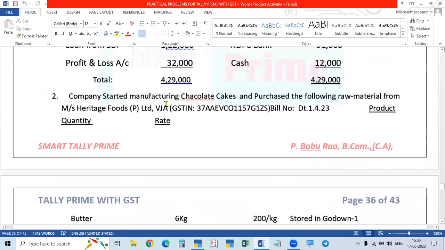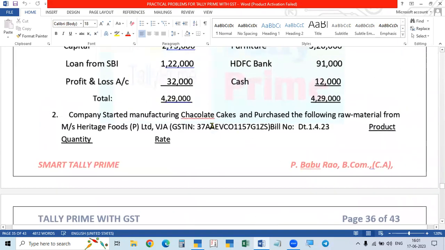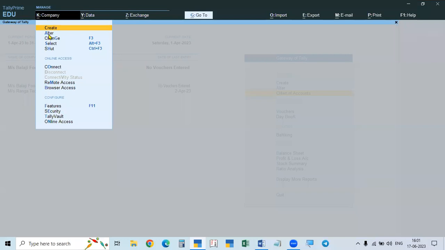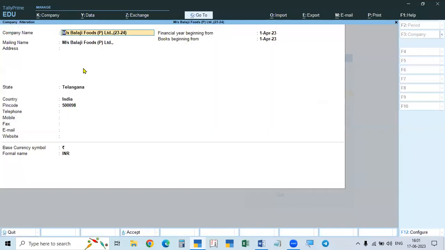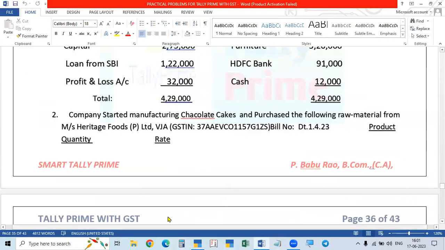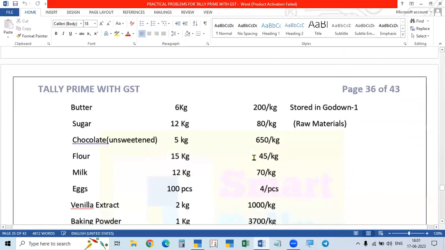Then company started manufacturing. The company started manufacturing chocolate cakes and purchased the following material. So we have to create this company and then we enter this. This company is created already, Balaji Foods, in the beginning. After that only we will enter them. So completely it is created. Then only we can enter the opening balances. And then we are purchasing the material.